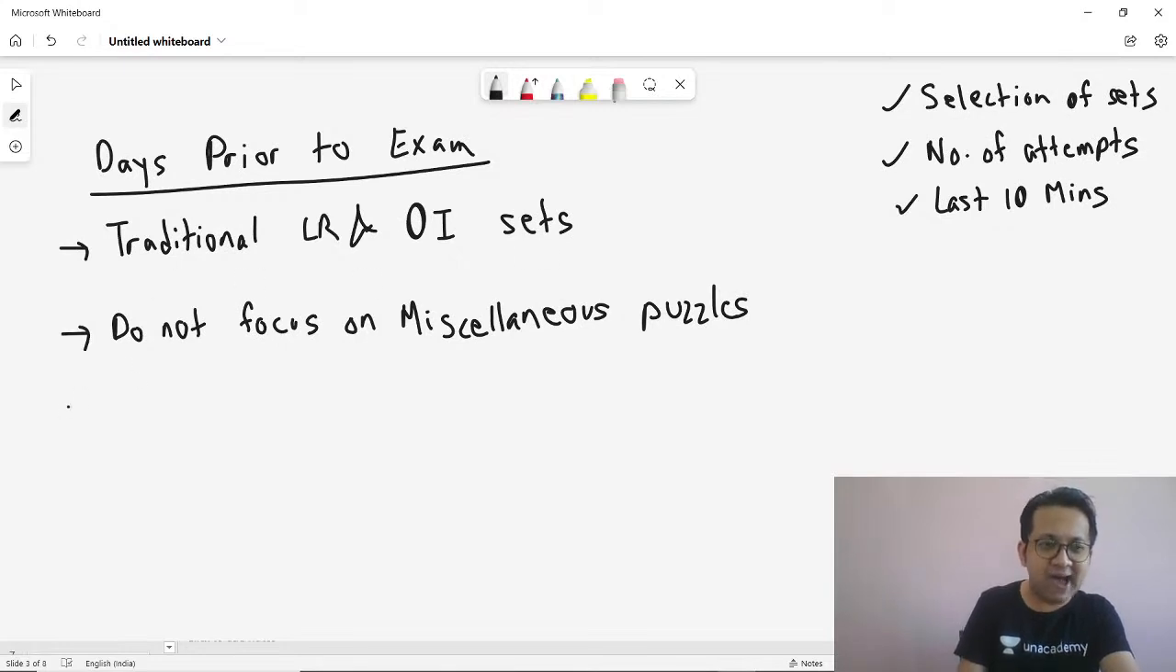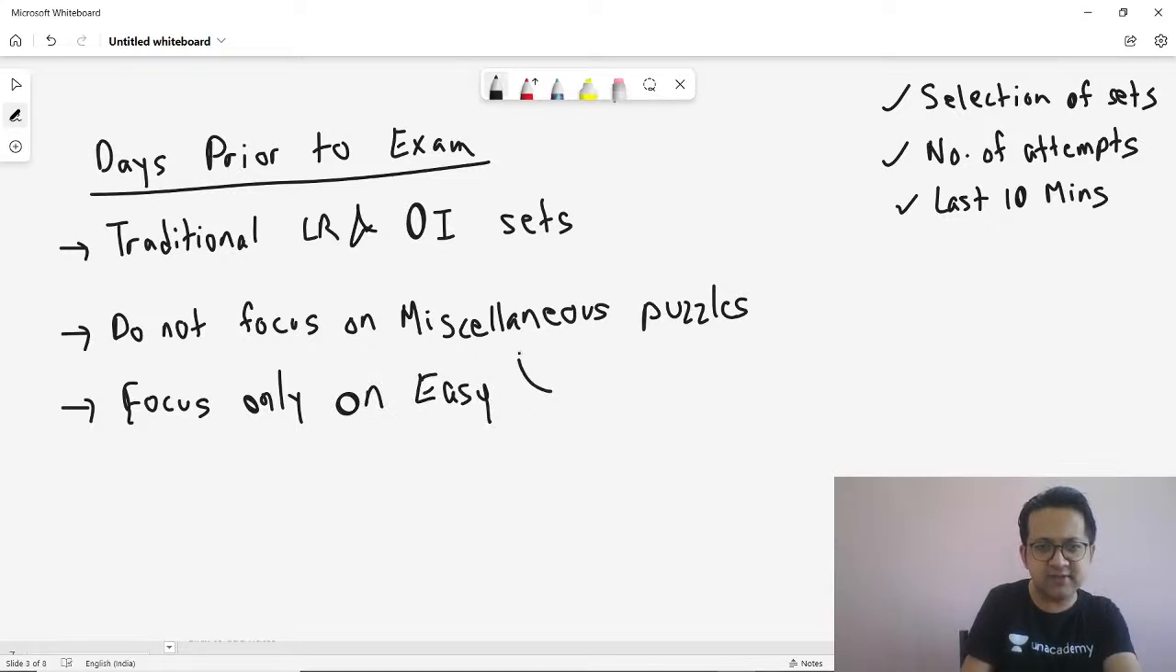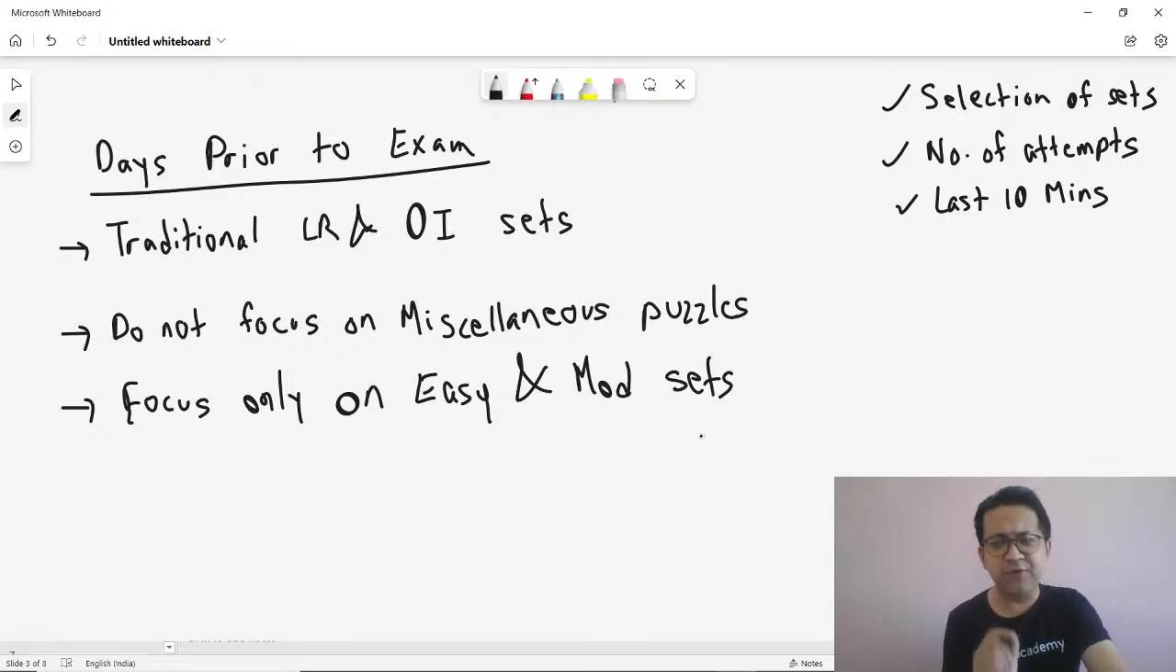Also, in this last 10 days, focus only on easy and moderate sets. Easy and moderate. Do not do any difficult sets now. Why? Because at the end of the day, if you solve a difficult set, in 1 hour you might end up solving just one set. On the contrary, if you solve an easy set, the good part is that in 1 hour you would end up solving 3 sets. That's what you need. The more the sets, the merrier it becomes.